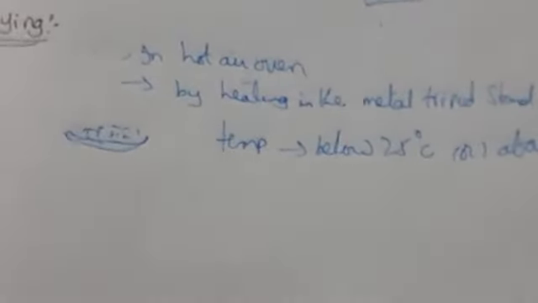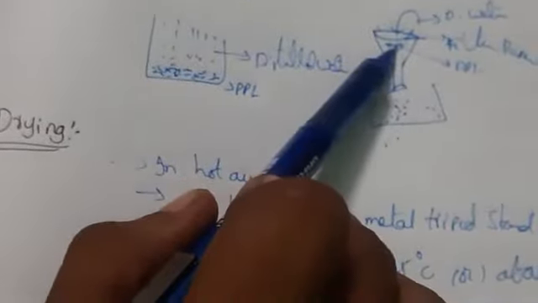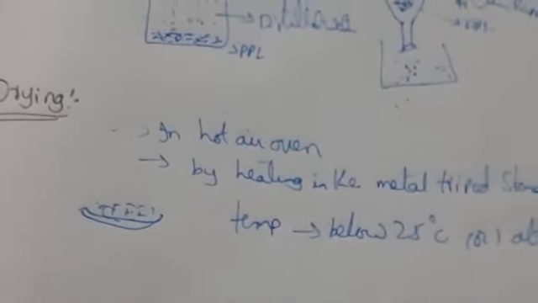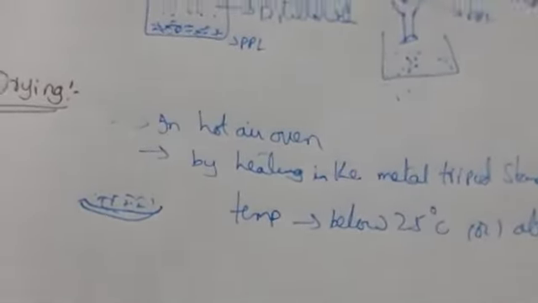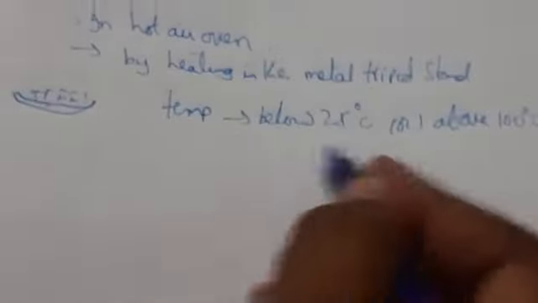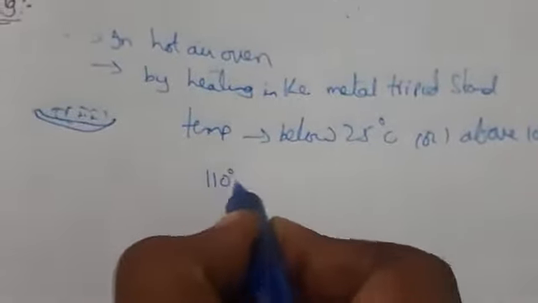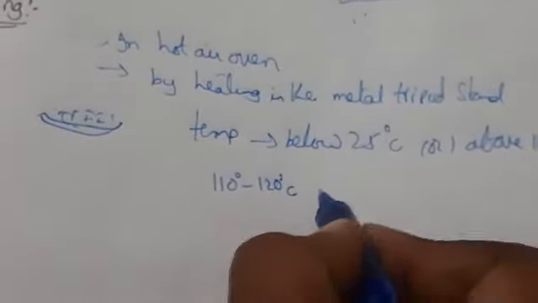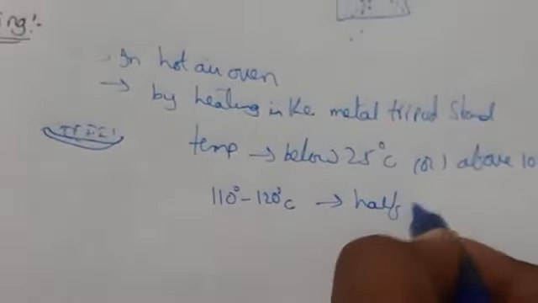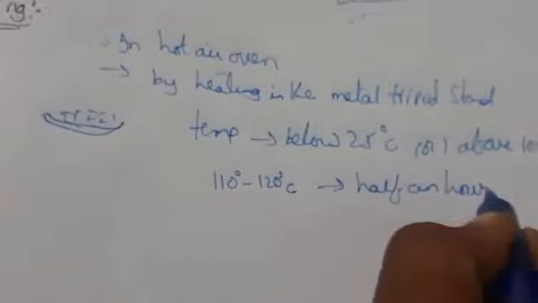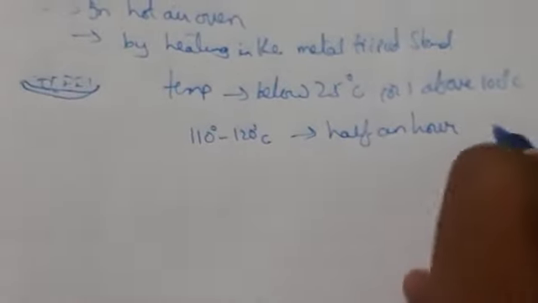The funnel contains the filter paper, along with the precipitate. The precipitate on the filter paper is kept in a hot air oven, and we heat it to a temperature, for example 110 to 120 degrees for half an hour. About 30 minutes we can heat the precipitate.